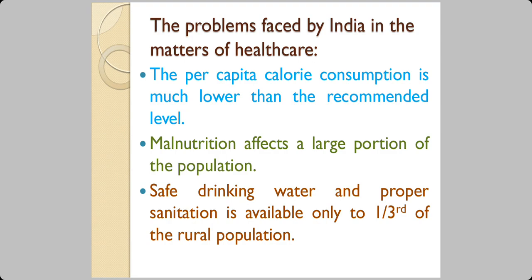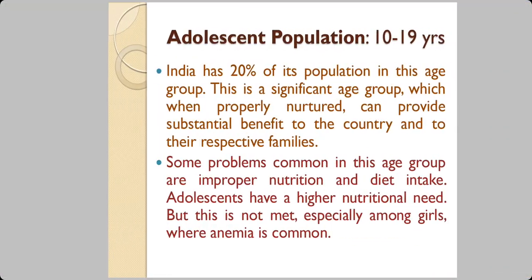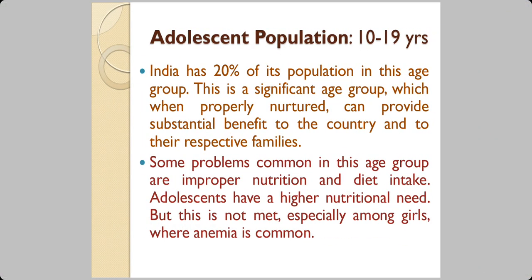And proper sanitation is sanitation and hygiene according to certain minimum standards, which is not available to the rural population. Now, India has a very good number of young people. Some 20% of our population is in the age group of 10 to 19 years.